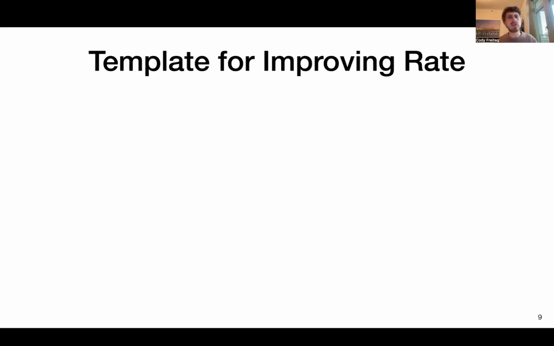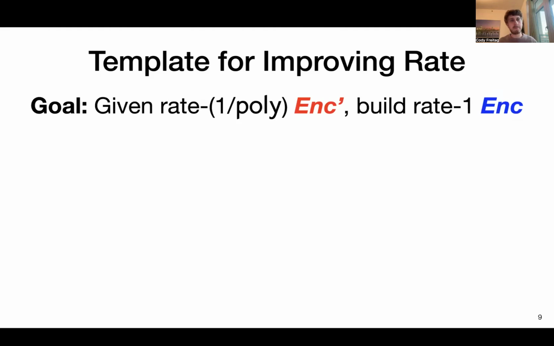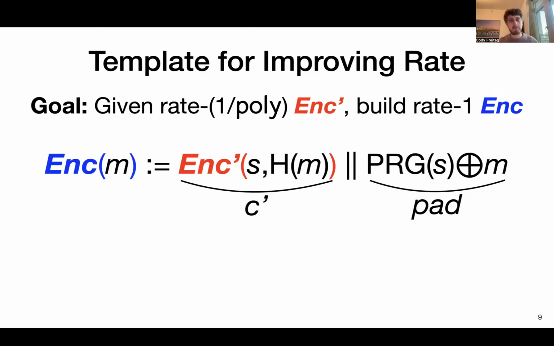Okay, so let's look at one general template to improve rates. We're going to use this as a simple example that maybe you would come up with, and we're going to see what goes wrong and what this unveils. Our goal here is, given a rate 1/poly encoding Enc', to use this to build a rate 1, almost optimally efficient in terms of length, encoding Enc. And so the construction will be as follows.